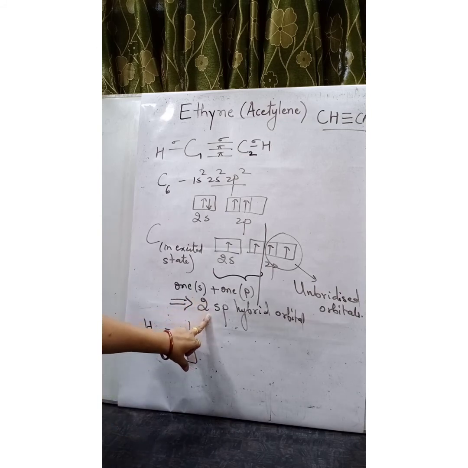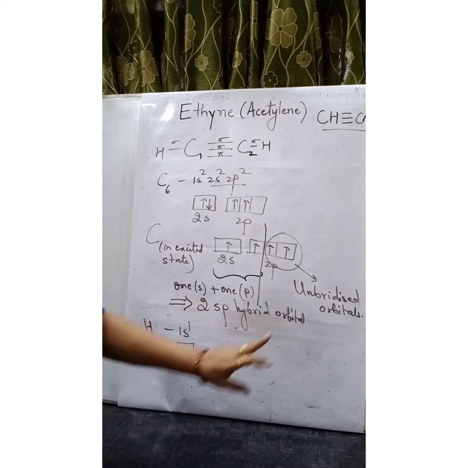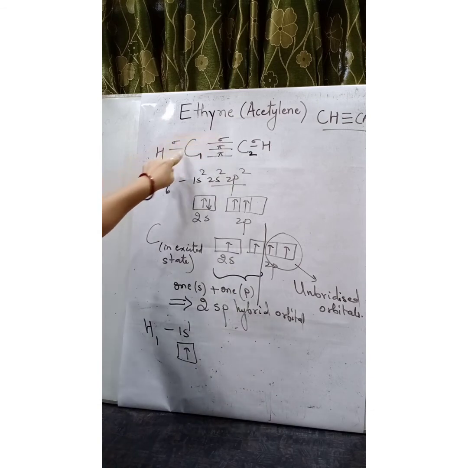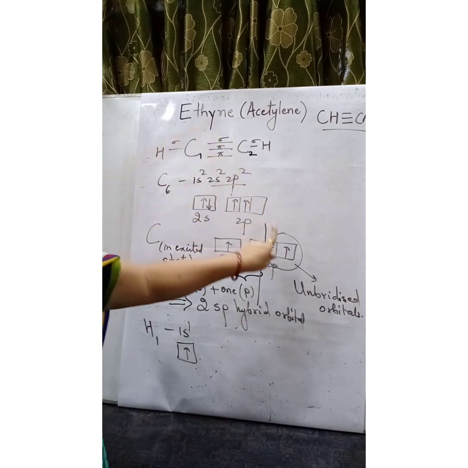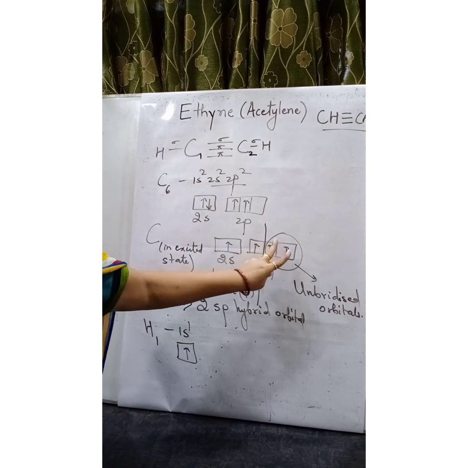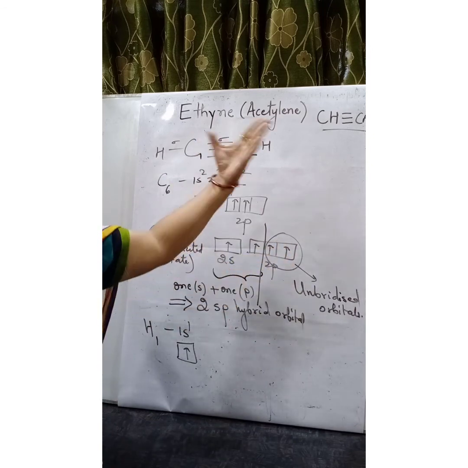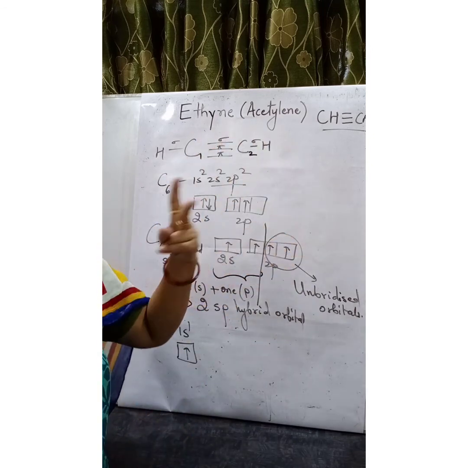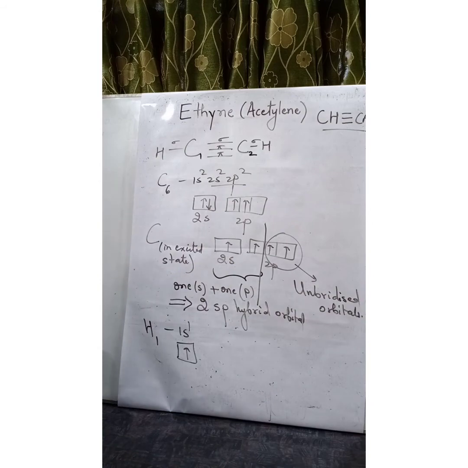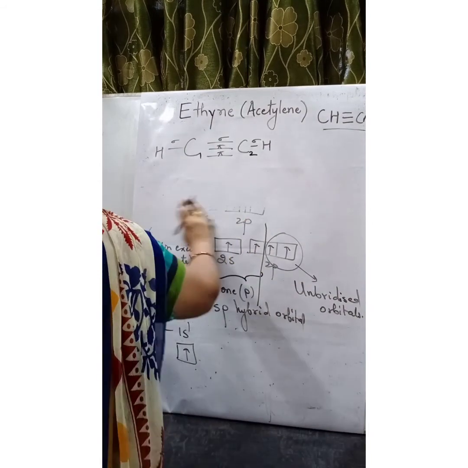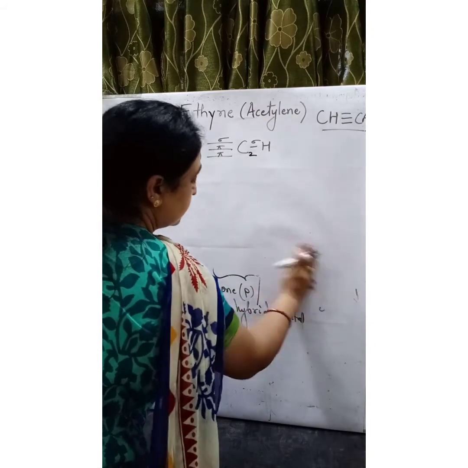Each sp hybrid orbital overlaps axially to form sigma bond. The unhybridized orbital, there are 2. So they will overlap laterally to form 2 pi bonds. Let us see this diagrammatically.